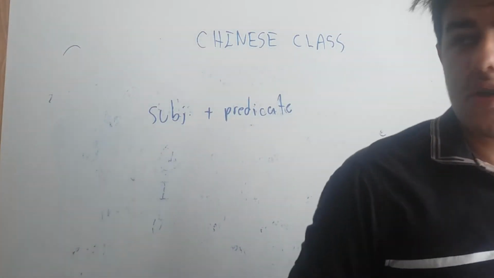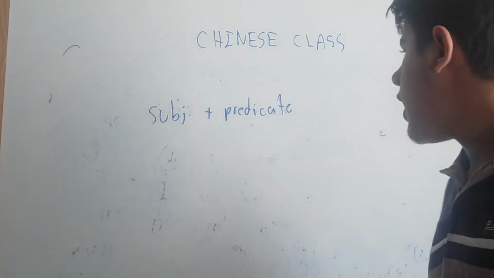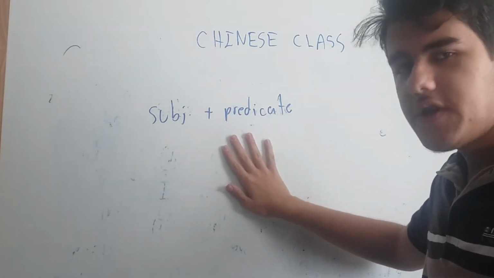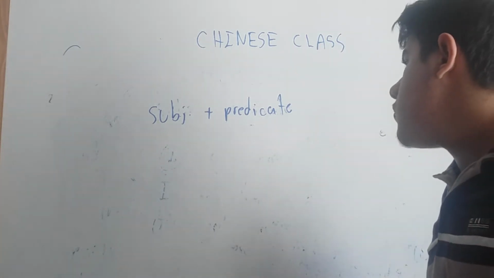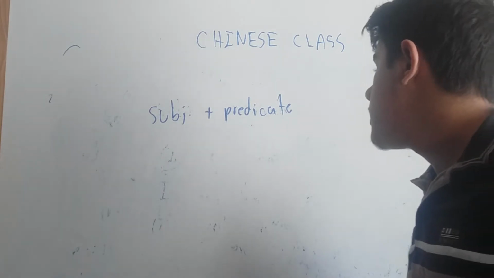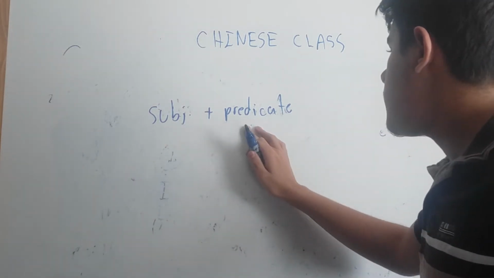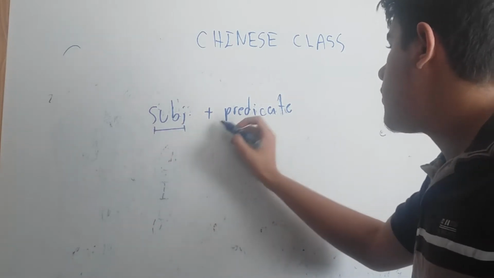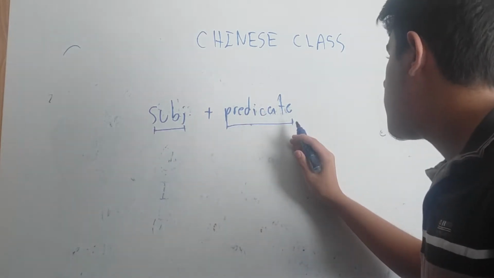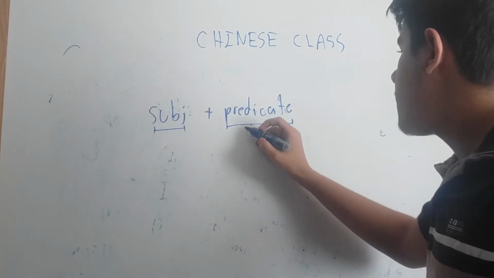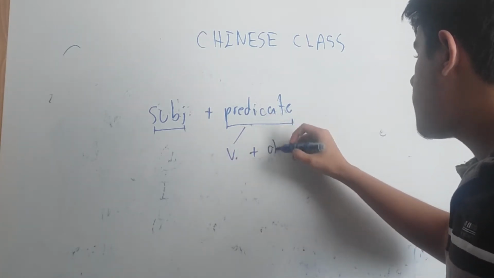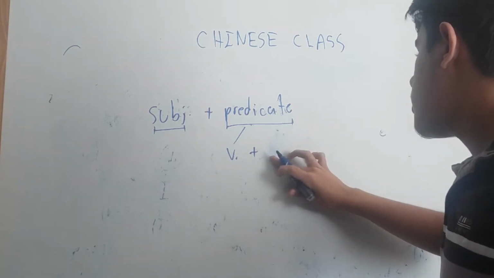All right, but in the Chinese language, how does this work? The syntax in the phrase: we have here the subject plus predicate. You have a subject, and you have a predicate like in English. In the predicate there is a verb, and you can have a direct and an indirect object.